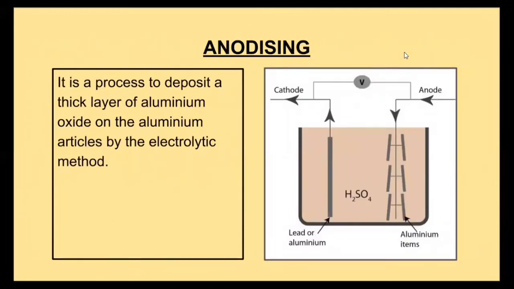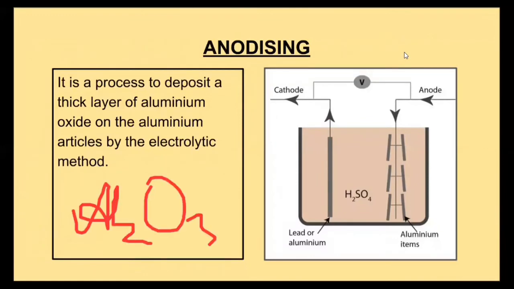Anodizing is a process to deposit a thick layer of aluminium oxide on aluminium articles artificially by electrolytic method, and it is done on some utensils and cookware also, because of which the aluminium articles are protected from corrosion.